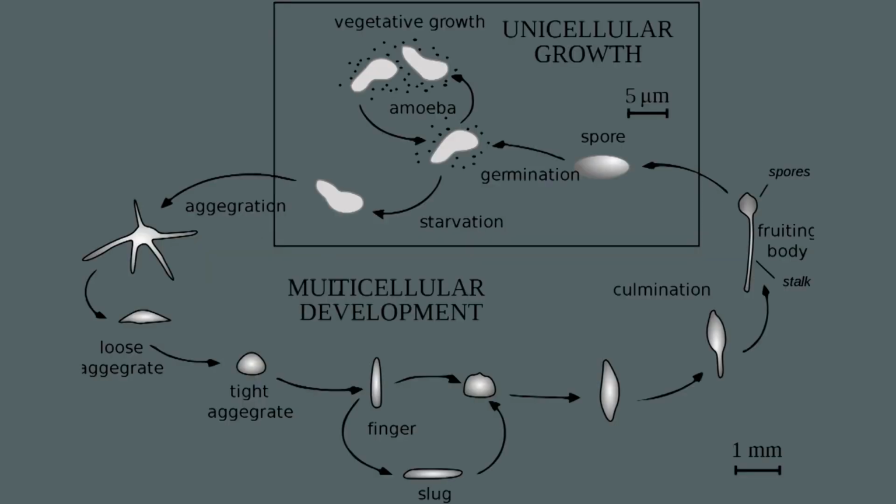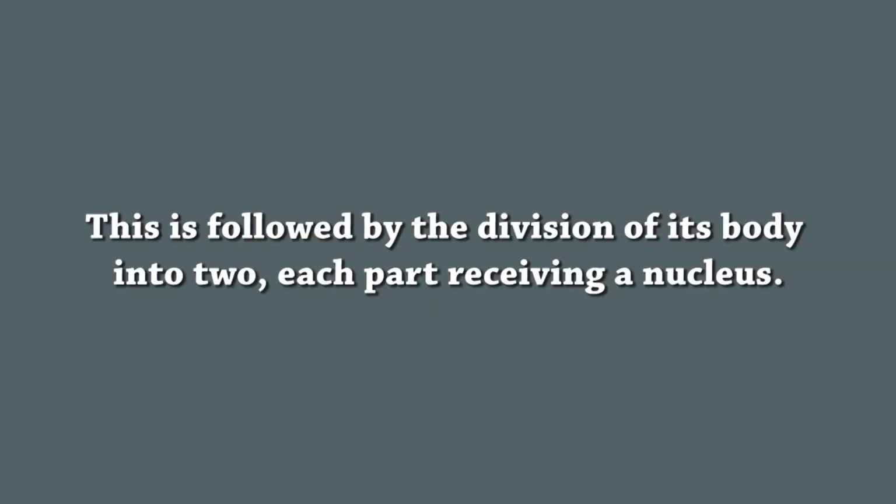Amoeba begins the process of reproduction by the division of its nucleus into two nuclei. This process is called as karyokinesis. Karyo means nucleus, kinesis means division. This is followed by the division of its body into two, each part receiving a nucleus. This is called as cytokinesis. Finally, two daughter amoebae are produced from one parent amoeba.